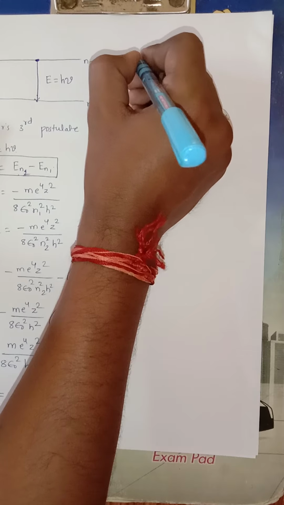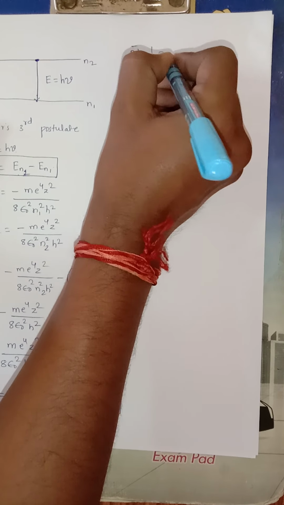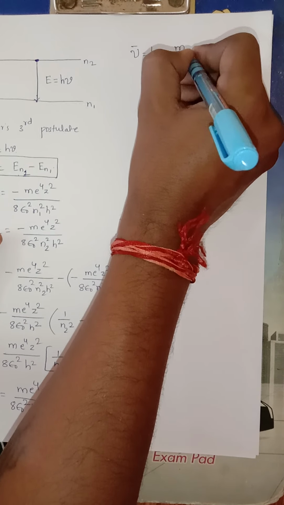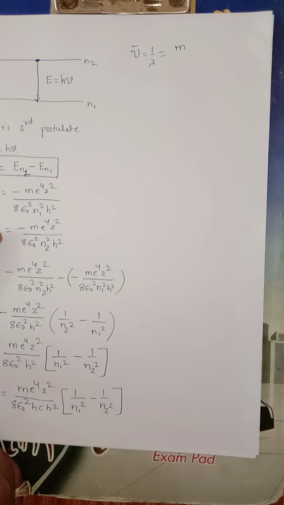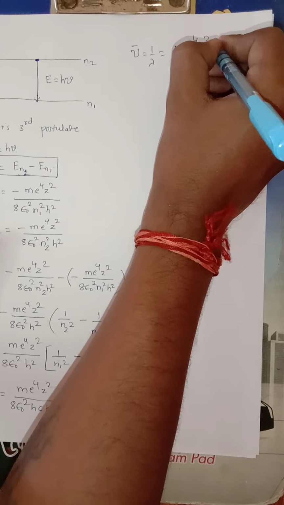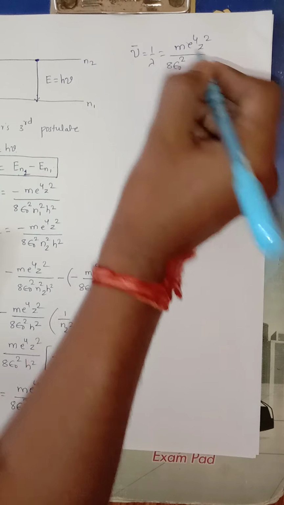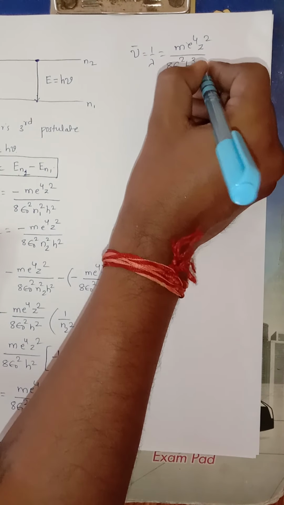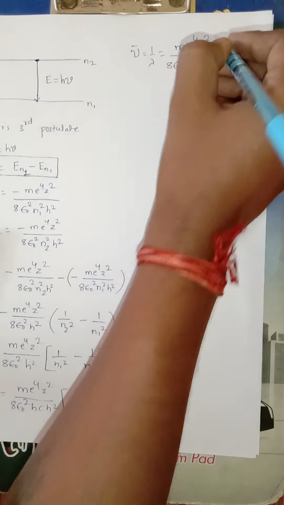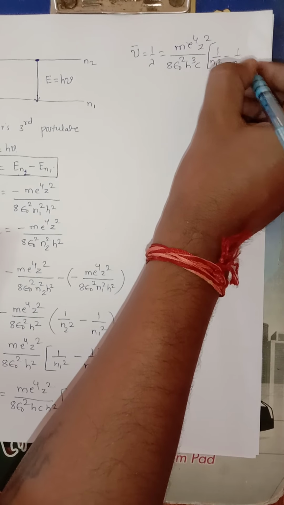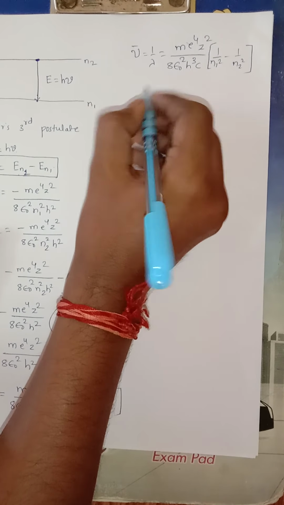So 1 by lambda is given by the wave number, which is 1 by lambda, which is equal to, from this equation we can write, m e raised to 4 z square upon 8 epsilon naught square h into h square, h cube into c, where c is the speed of light, and the remaining terms are 1 by n1 square minus 1 by n2 square. So this is called wave number.